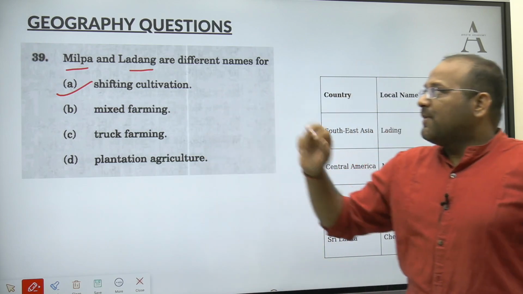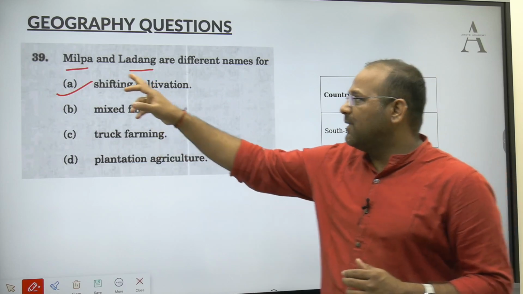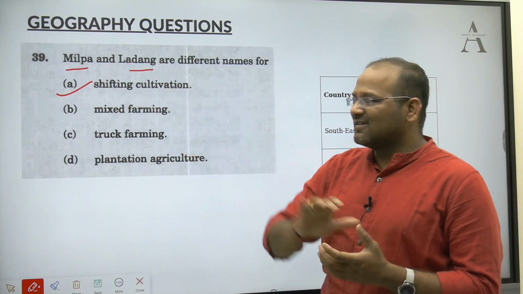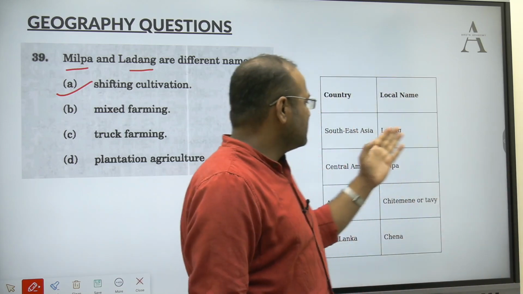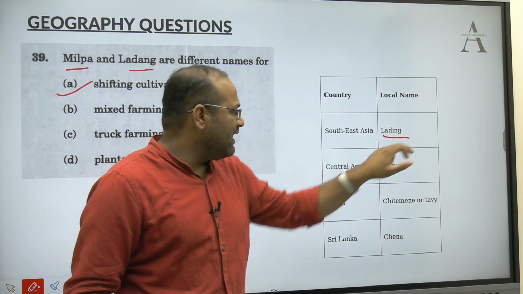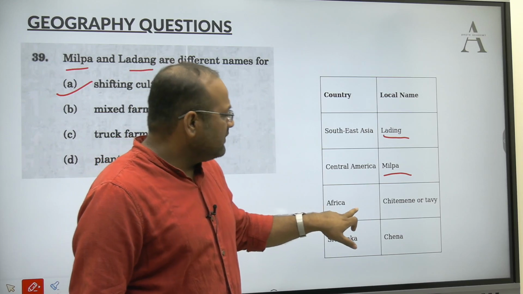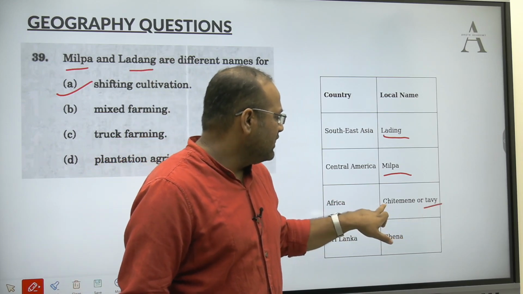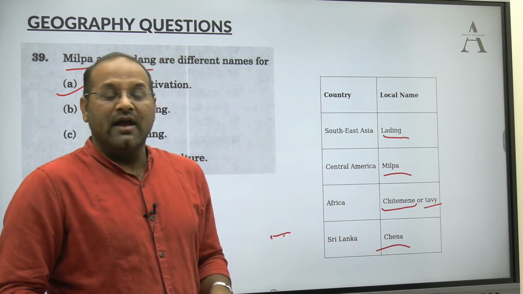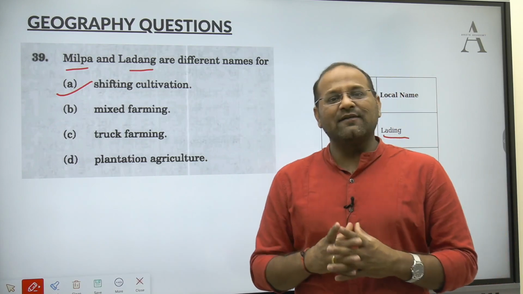Yes, the name of shifting cultivation in Mexico is Milpa. The name of shifting cultivation in Indonesia is Ladang. Here I have kept some information for you. In Southeast Asia, in Indonesia, we call it Ladang. Central America, Mexico, we call it Milpa. Africa, it is known as Tavi or Chitte Mene. Sri Lanka, we call it Chena. In India, in Assam, it is known as Jhum cultivation.